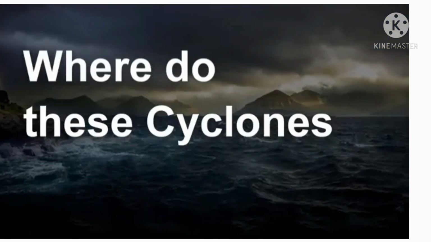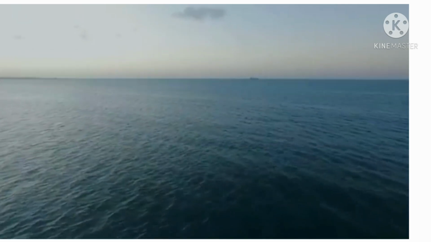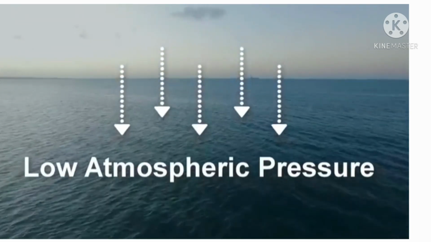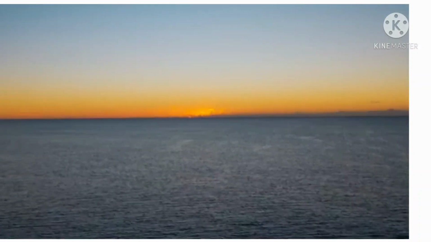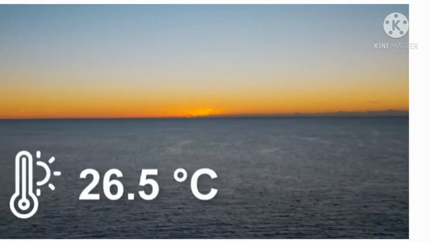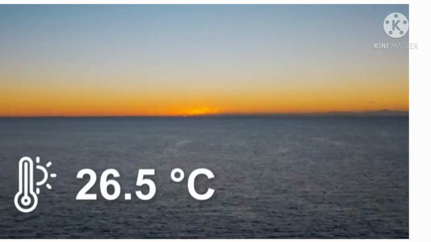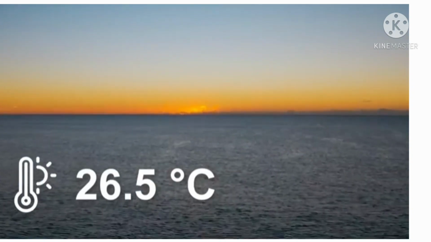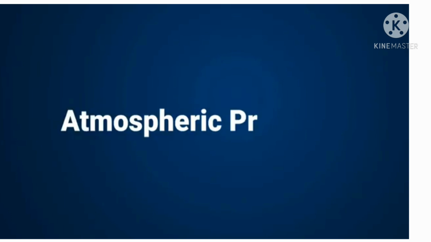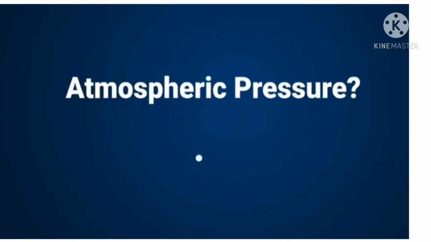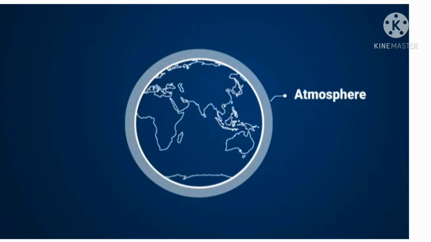Where do these cyclones originate? When the atmospheric pressure is low over a large water body that is still and the temperature of the water is more than 26.5 degrees Celsius, then they form into a cyclone. Before getting any deeper, let us understand what atmospheric pressure is in general terms. The density of air in our atmosphere differs from place to place.